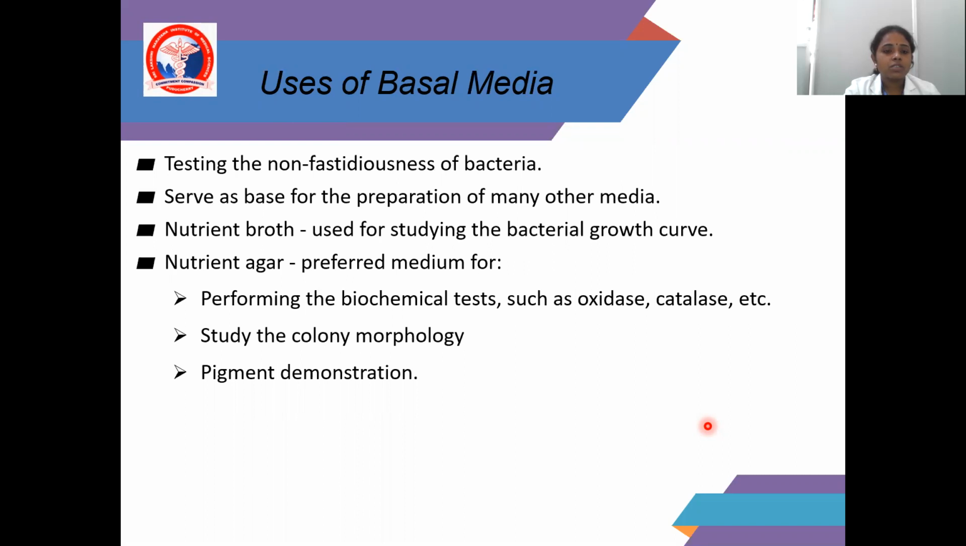What are all the uses of nutrient agar? It helps in performing biochemical tests such as oxidase and catalase, and it helps to study the colony morphology of the bacteria. A few bacteria produce pigment, and for that also, nutrient agar is very useful. These are all the uses of basal media.